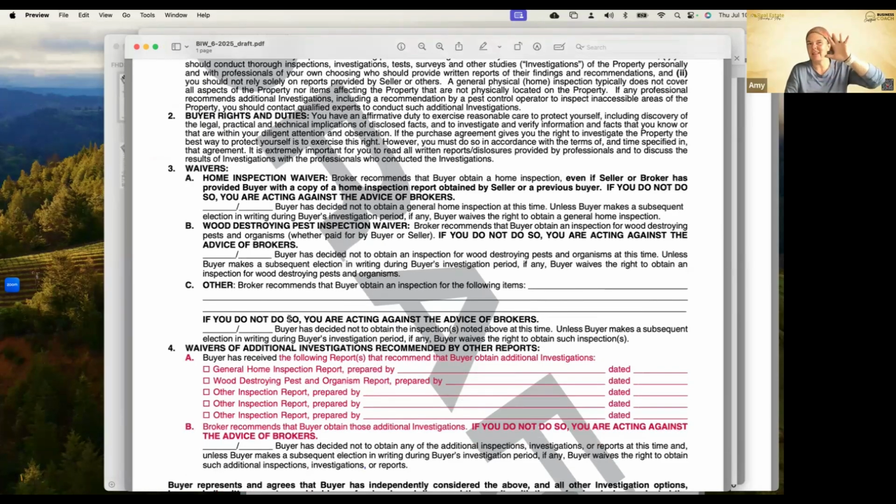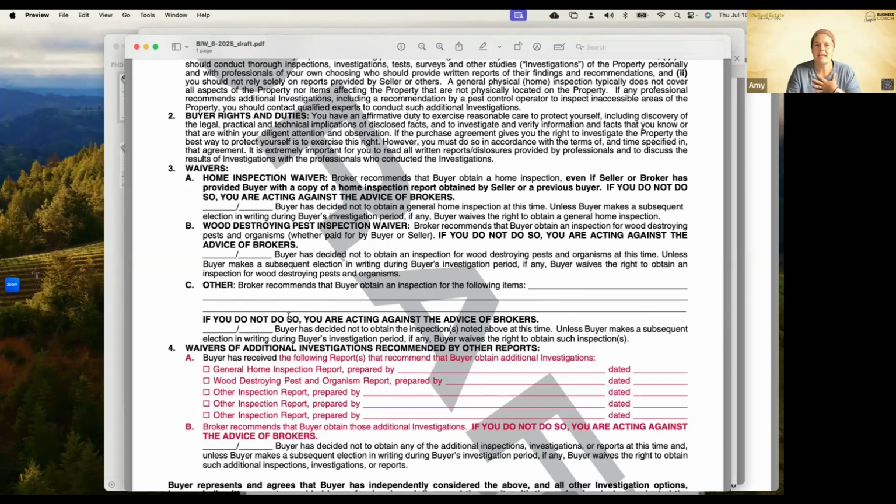I usually recommend like 5 inspections to my buyer: a home inspection, pest inspection, roof inspection, HVAC, and sewer lateral. Now, if there's a pool, I might also recommend a pool inspection, right? So then I might add or change those depending on what's there. It might be a chimney inspection, right? So I'm going to make sure I recommend those to my buyer based on each property, but those 5 are kind of my go-to. So if they decide to have a home inspection, we don't initial A.